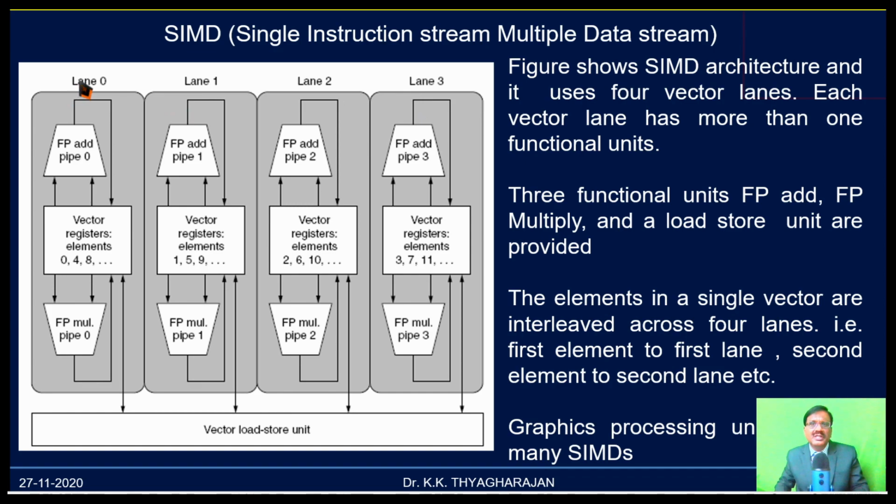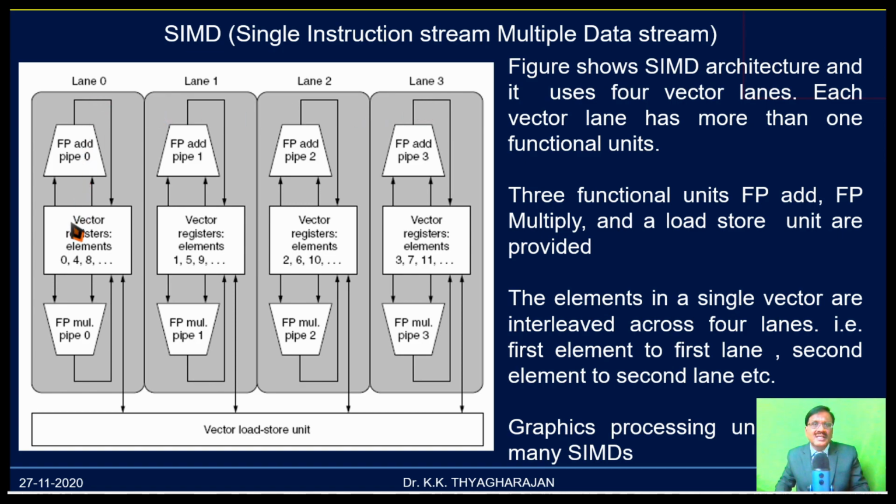The first element of the vector will be passed through lane 0, the second element through lane 1, the third element through lane 2, and the fourth element through lane 3. Again, the fifth element will be passed through lane 0 for processing. So multiple data, or an array of data, will be handled simultaneously by these processing elements.